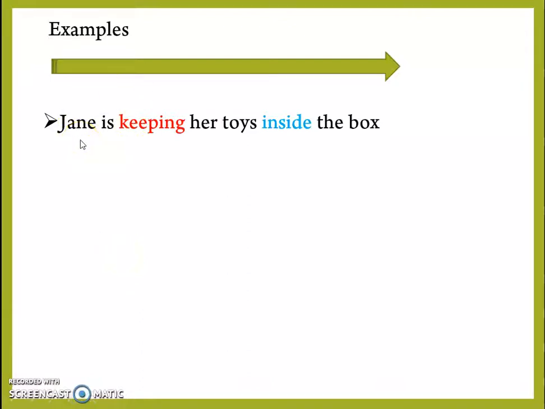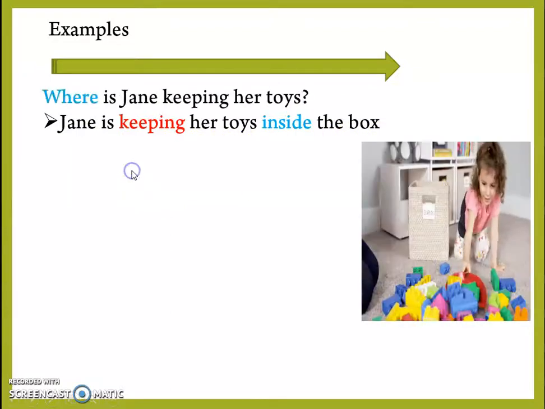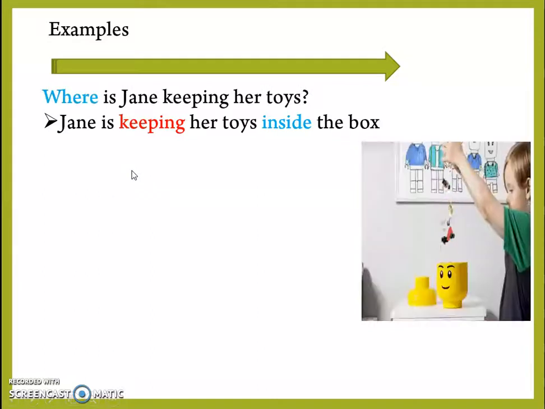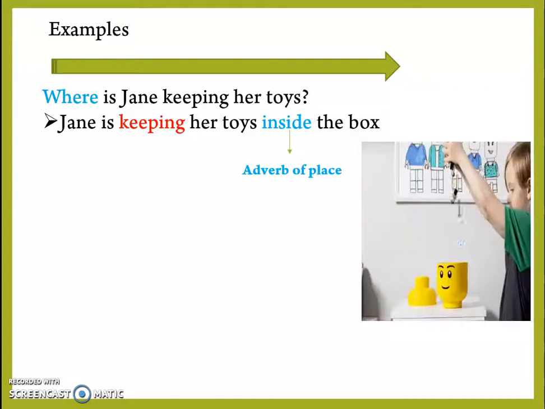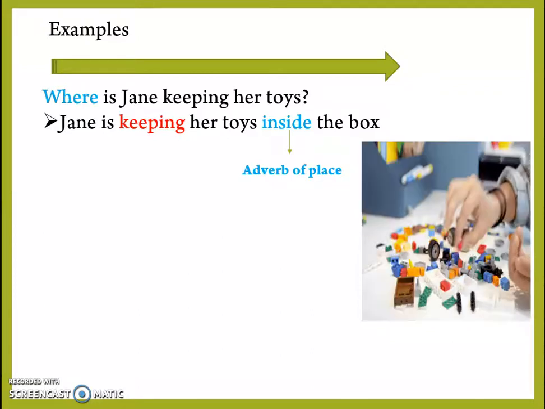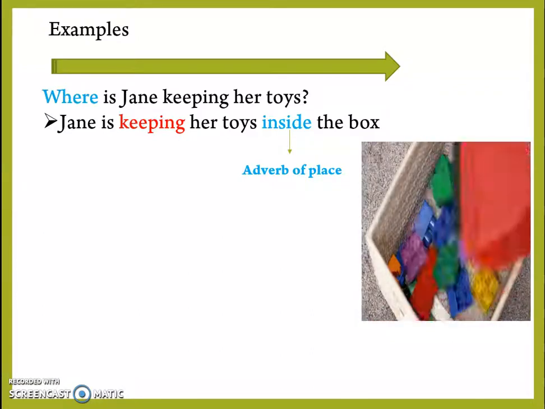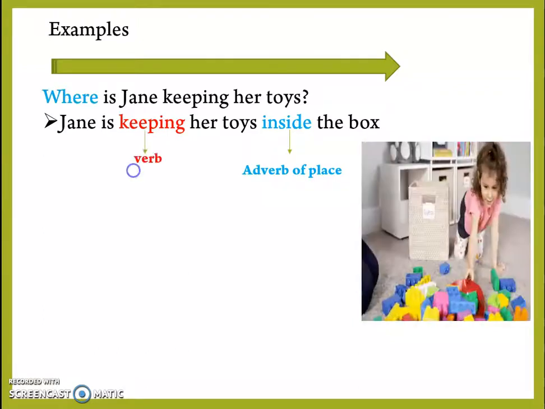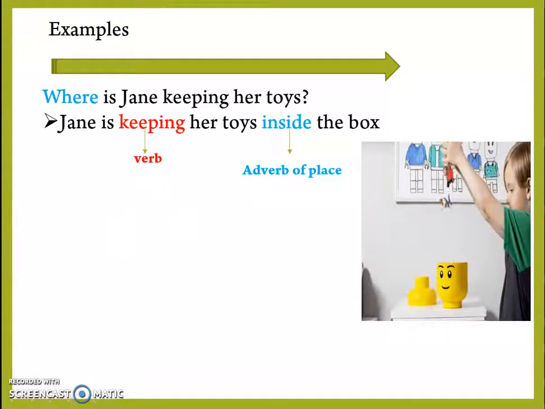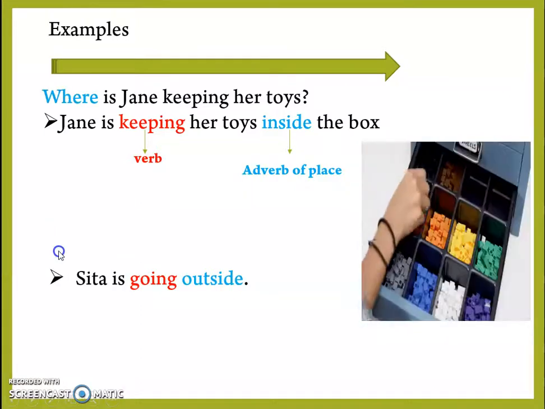Let us look at the following example. Jane is keeping her toys inside the box. So, where is Jane keeping her toys? Yes, inside the box. Here inside is the adverb of place since it is telling us where Jane is keeping her toys, and it is modifying or describing or giving extra information about the verb keeping. Let us look at one more example.